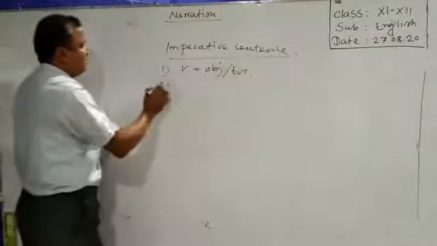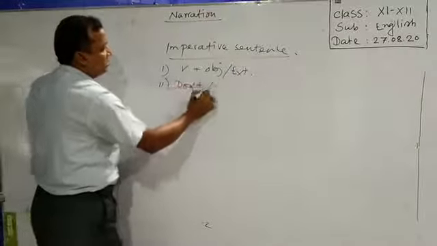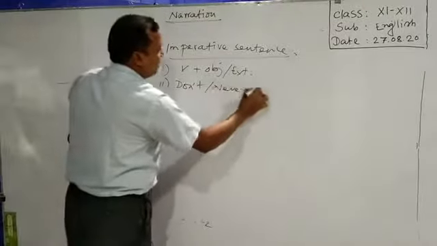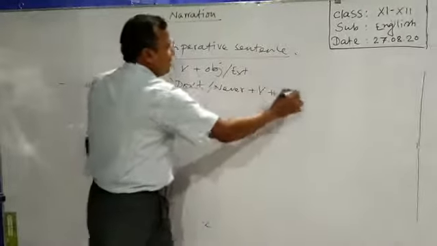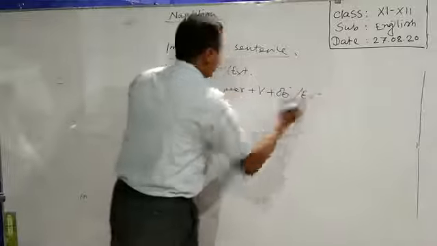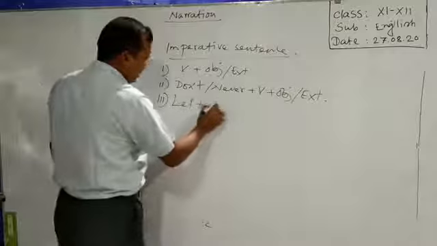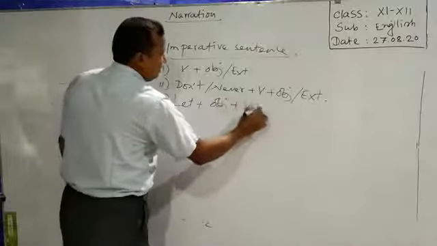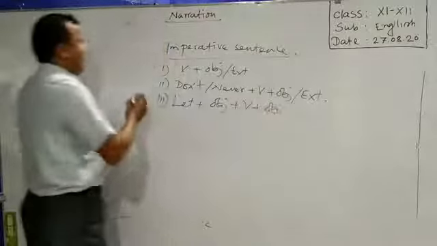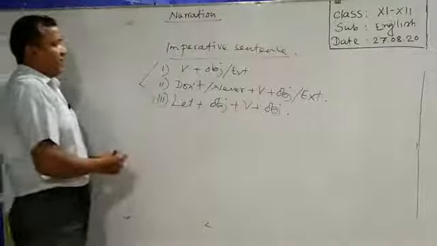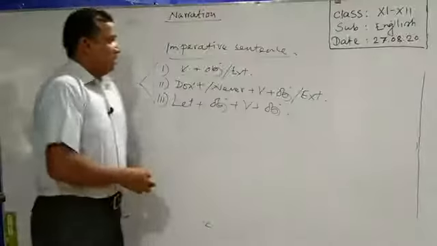The second one, don't or never, then verb, object and extension. And the last one, let, object, verb and the object. Okay. In these ways, we find imperative sentence.